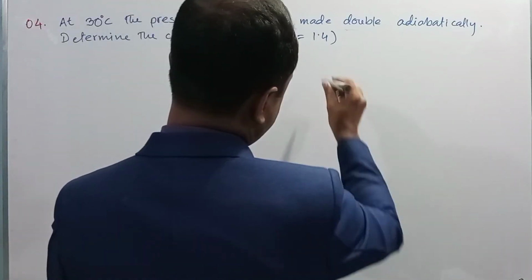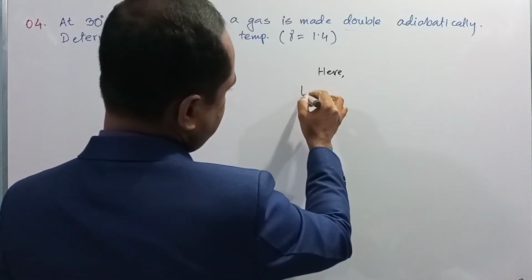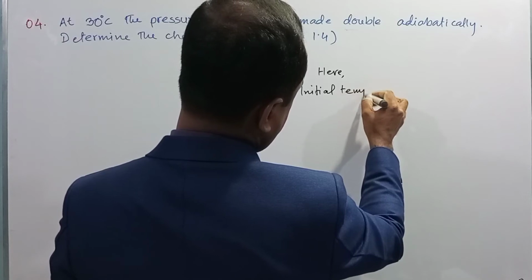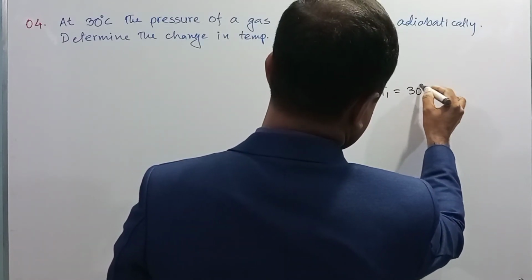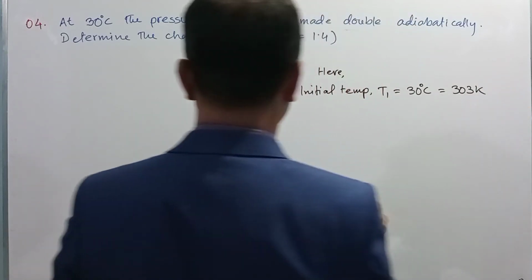Here the initial temperature T1 is equal to 30 degrees Celsius, that is 303 Kelvin.